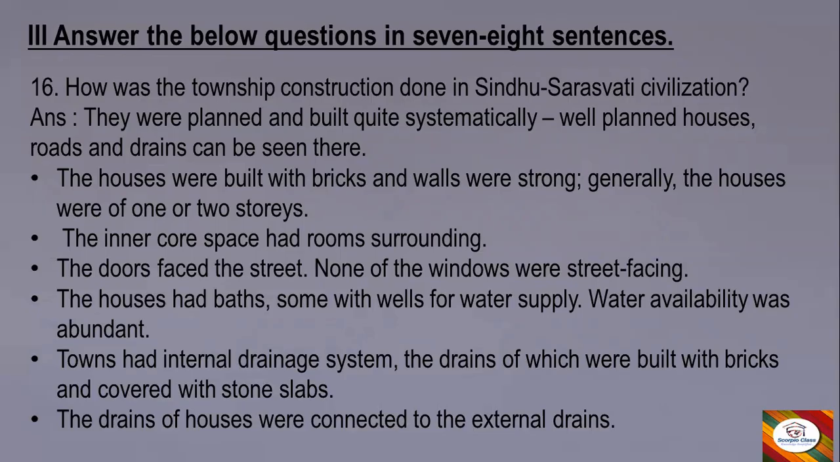The inner core space had rooms surrounding. The doors faced the street. None of the windows were street facing. The houses had baths, some with wells for water supply. Water availability was abundant. Towns had internal drainage system, the drains of which were built with bricks and covered with stone slabs. The drains of houses were connected to the external drains.